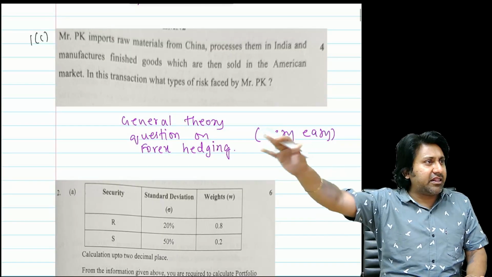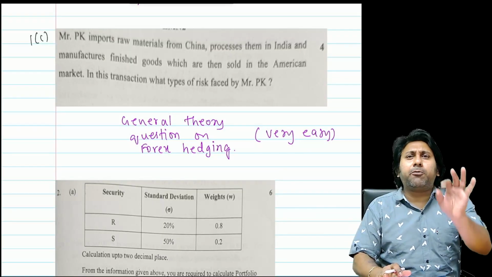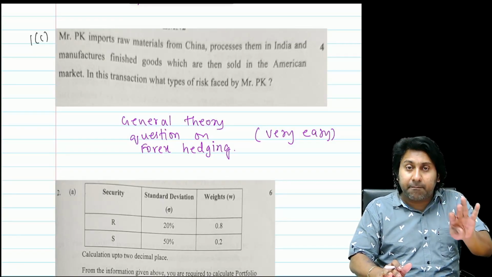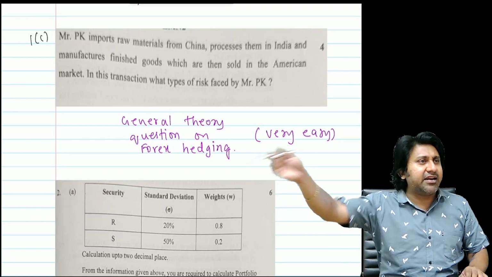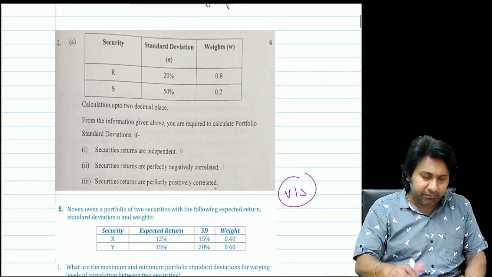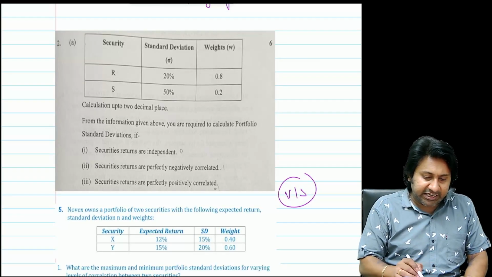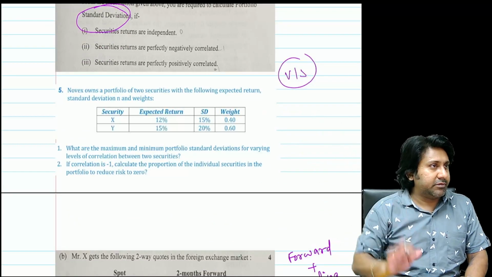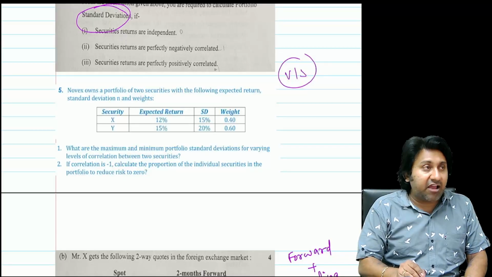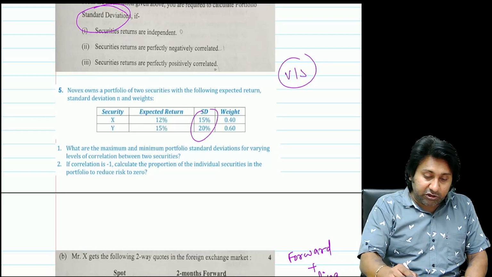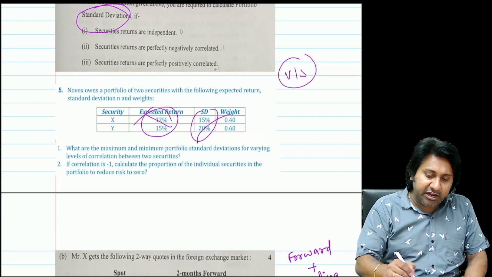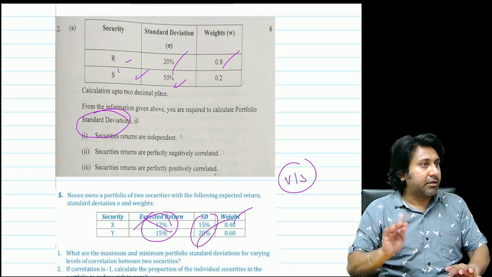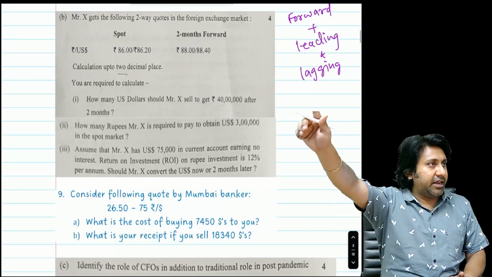This is a general theory question on forex hedging. Very easy: if an importer is there, what kind of risk is he subjected to? He is having a money market risk, a forex risk. General theory question. Next, security, standard deviation, weights. He is asking to calculate the standard deviation of the portfolio. Same as this one. Here I have given returns also in my question; in the exam he did not ask return, he asked only risk. So that's the 3 columns: 15, 20, 0.4. Same, numbers change. The concept is the same.